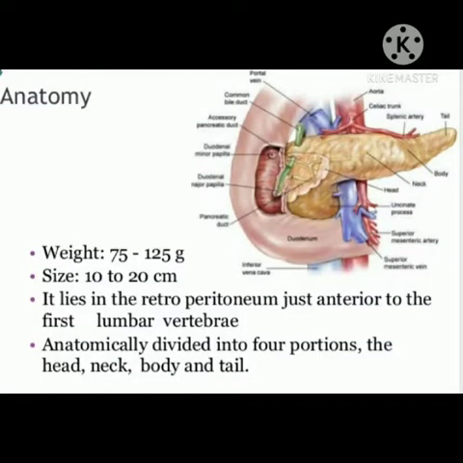Very good morning, sir. My topic is chronic pancreatitis. Pancreas anatomy: weight 75 to 125 gram, size 10 to 20 centimeter. It lies in the retroperitoneum, just anterior to the first lumbar vertebra. Anatomically it is divided into four portions: the head, neck, body, and tail.